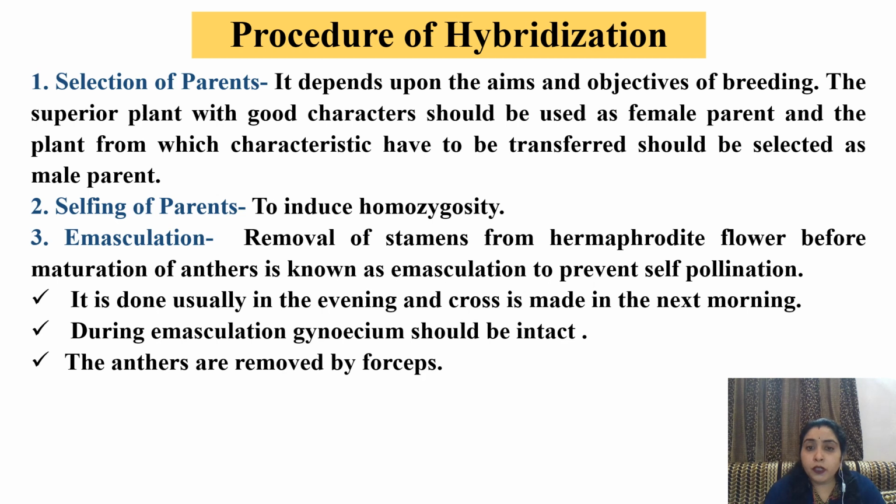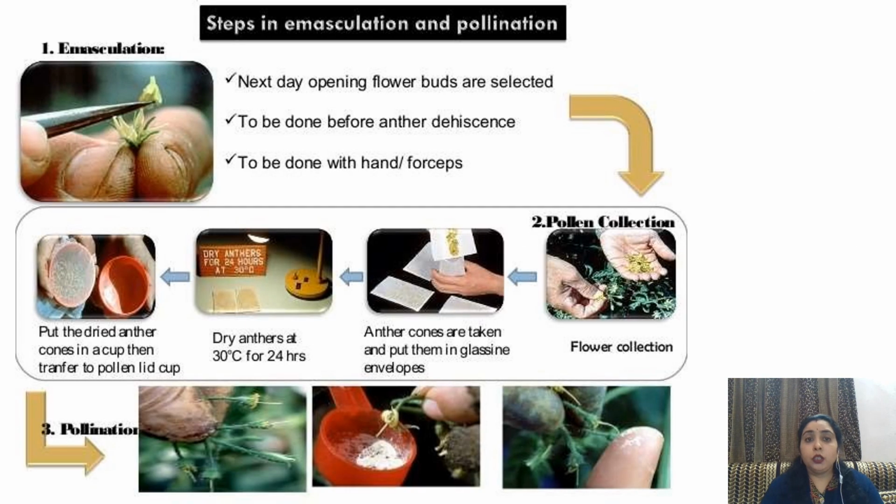Emasculation: removal of stamens of a hermaphrodite flower before maturation of the anther is known as emasculation. This is done to prevent the process of self-pollination. It is done usually in the evening and the cross is made in the next morning. During emasculation, the gynoecium should be intact. The anthers are removed with the help of forceps carefully. Those flower buds are selected which are going to open the next morning, because this is to be done before anther dehiscence. It is done with the help of hands or forceps very carefully.